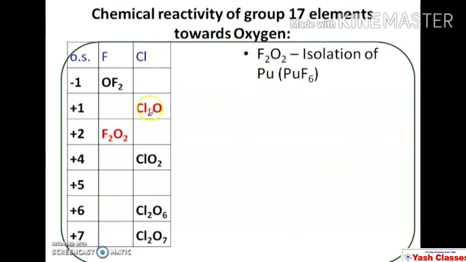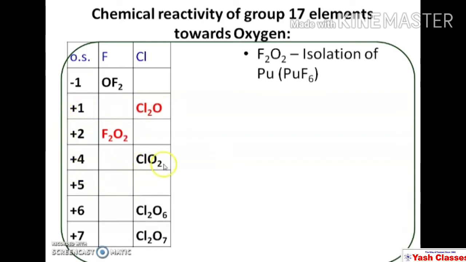Chlorine combines with oxygen and it forms these oxides: Cl2O, ClO2, this is monoxide, this is dioxide, Cl2O6 and Cl2O7. These are the corresponding oxidation states of the halogen. In Cl2O, the oxidation state of chlorine is +1.